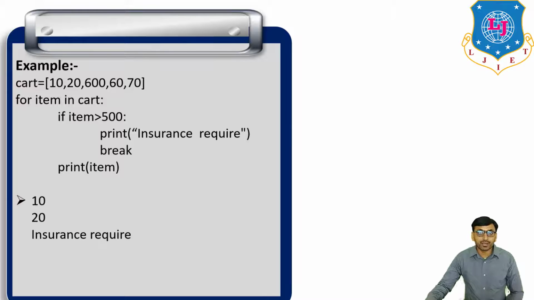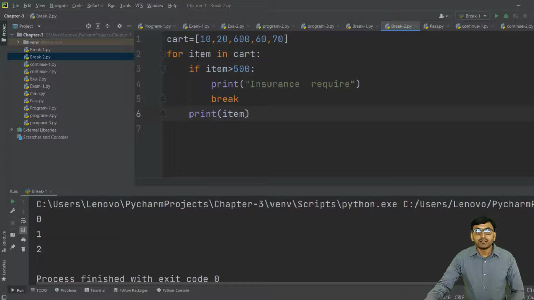Now the same program we run in PyCharm. Cart is equal to 10, 20, 600, 60, 70, for item in cart. If this condition is satisfied, then print insurance required and break, and print item.